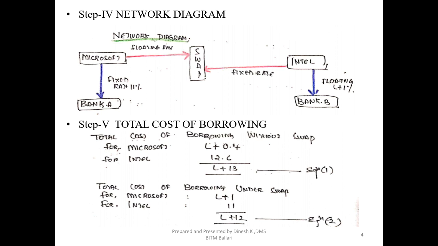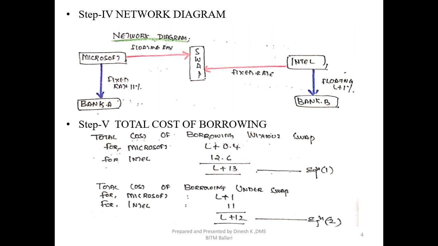Coming to step 5. Now we would like to calculate the total cost of borrowing. What is the total cost of borrowing without swap? It means if the company doesn't approach a swap dealer and converts on its own without the help of any intermediary, what would be the cost of converting the present rate of interest to the desired rate of interest? Since Microsoft wants to convert to a floating rate loan without swap, the cost of a floating rate loan for Microsoft would be LIBOR plus 0.4.